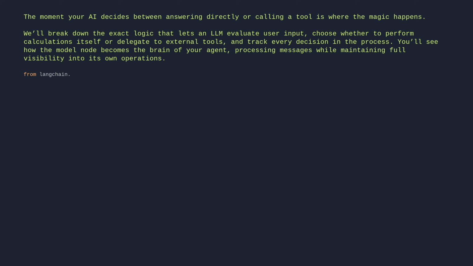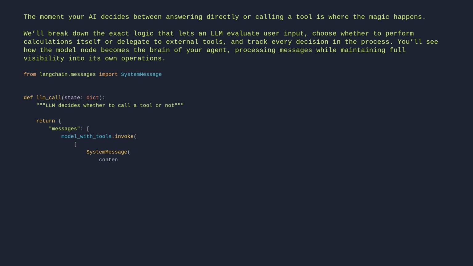From langchain.messages import SystemMessage. def llm_call(state: dict): # LLM decides whether to call a tool or not. return {"messages": model_with_tools.invoke([SystemMessage(content="You are a helpful assistant tasked with performing arithmetic on a set of inputs.")] + state["messages"]), "llm_calls": state.get("llm_calls", 0) + 1}